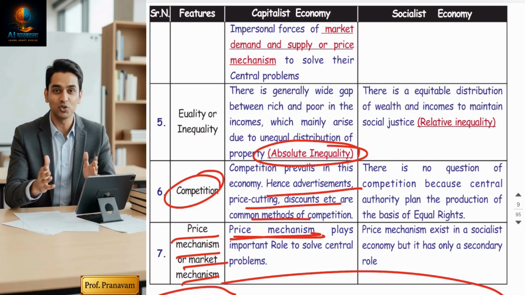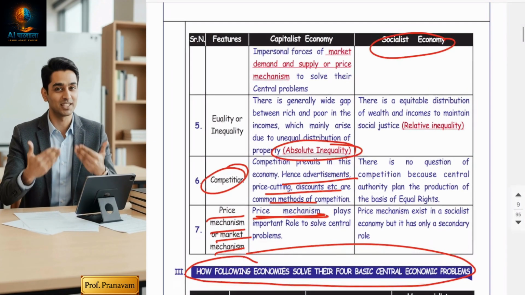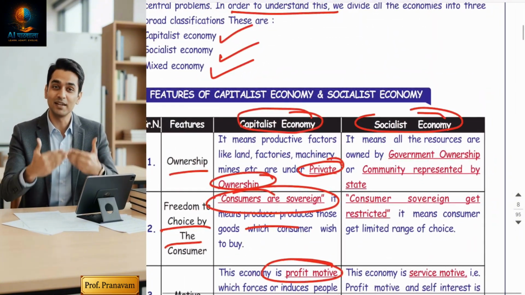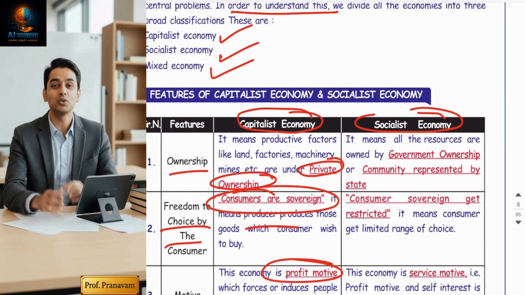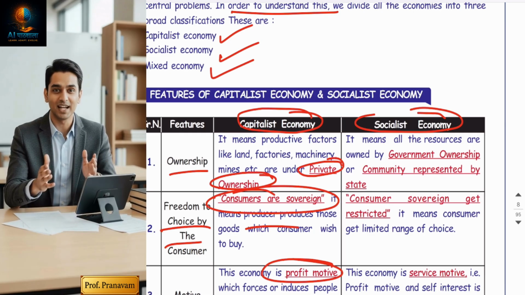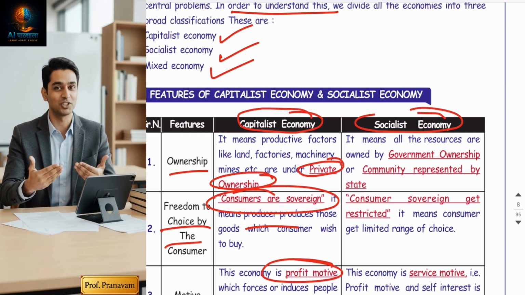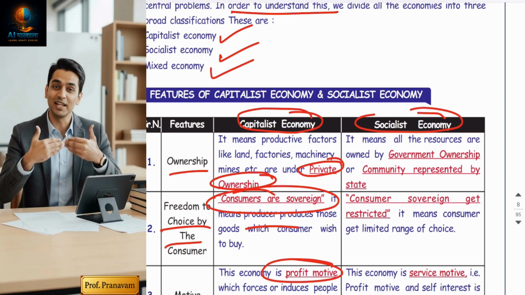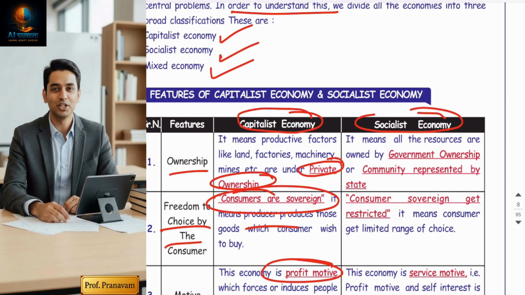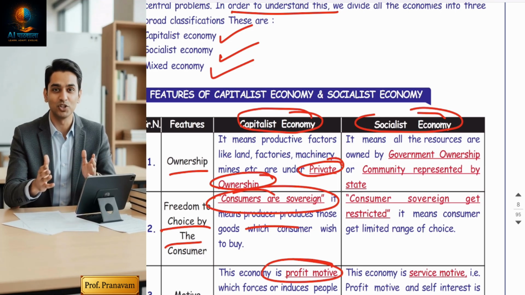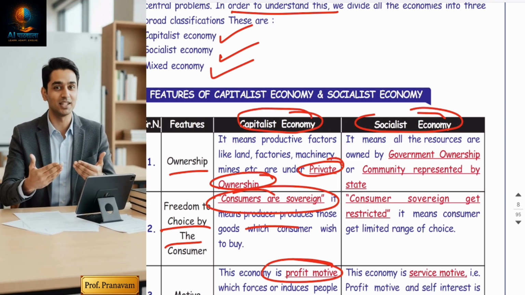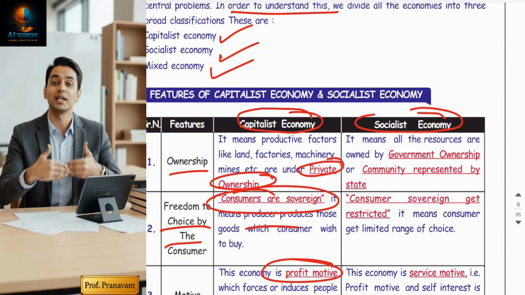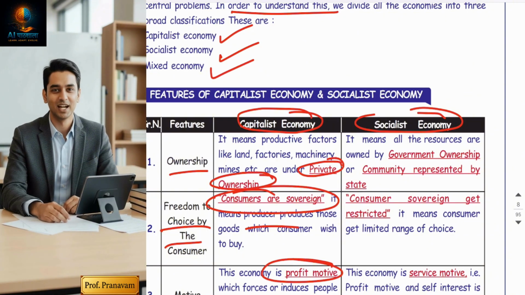Now let's understand the socialist economy. Socialist economy means the entire country is run by the government. Here we have to assume there is no privatization at all. When you study capitalist economy, there is no government; and when you study socialist economy, there is 100% control. The entire country is run by only and only the government. The private sector has no role in it. It's a very extreme pair of situations.